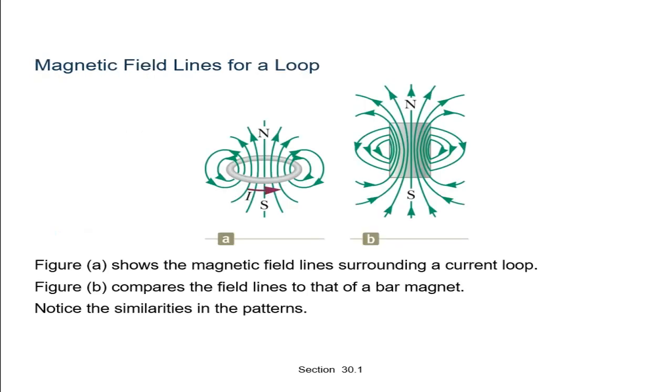Okay, now see here the magnetic field lines of a loop. The figure shows the magnetic field lines surrounding a current loop in figure A, and we also compare it with the field lines of a bar magnet. Notice the similarity in the pattern. This is a circular loop, and this is a bar magnet. Both have similar patterns.